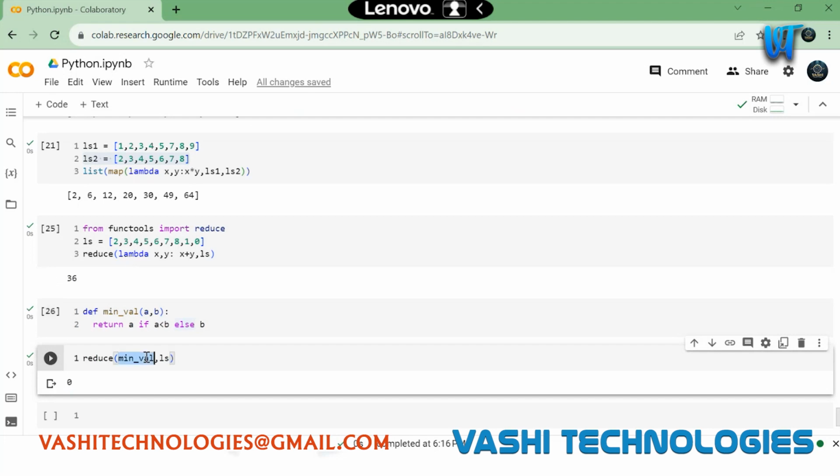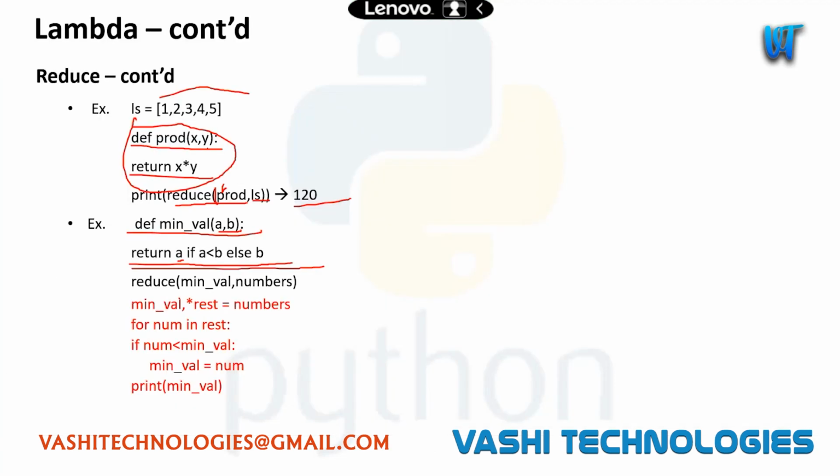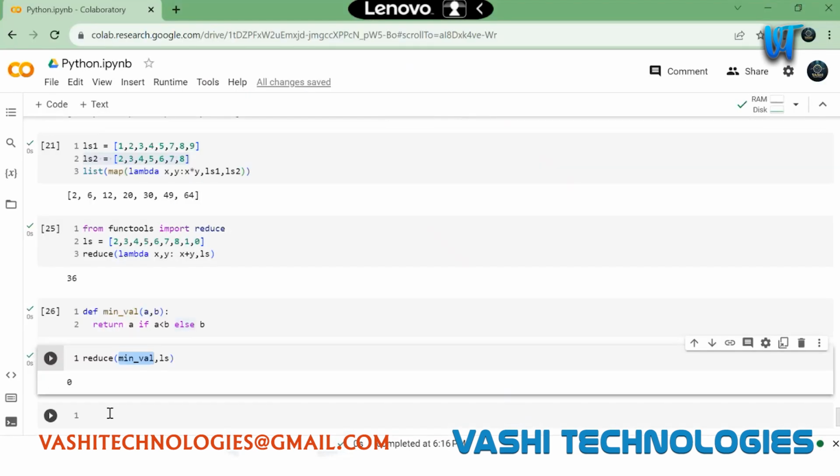If we are not using this and we follow the conventional way to find the minimum number, what we have to do here? If you see here, I have this minval comma rest is equal to numbers. I'm taking the very first number from the list and the rest of the elements into a different list. And for each number in this list, I'm comparing it with my minimum value.